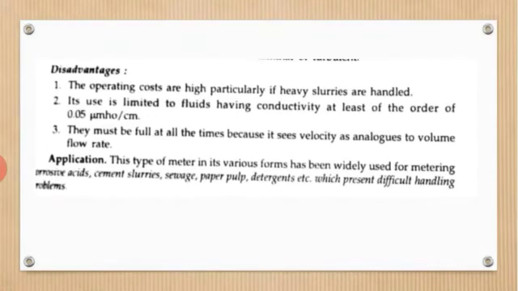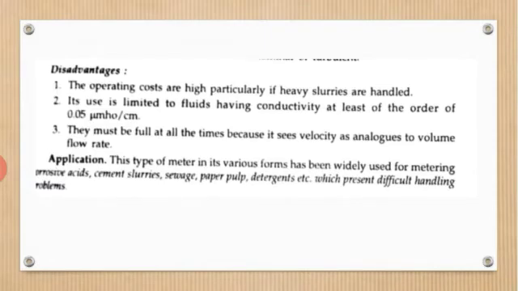Disadvantages: the operating costs are high, particularly when heavy slurry is handled. Its use is limited to fluid having conductivity of at least the order of 0.05 micromho per centimeter, because as I told earlier, the fluid whose flow rate we are going to measure must have conductivity.